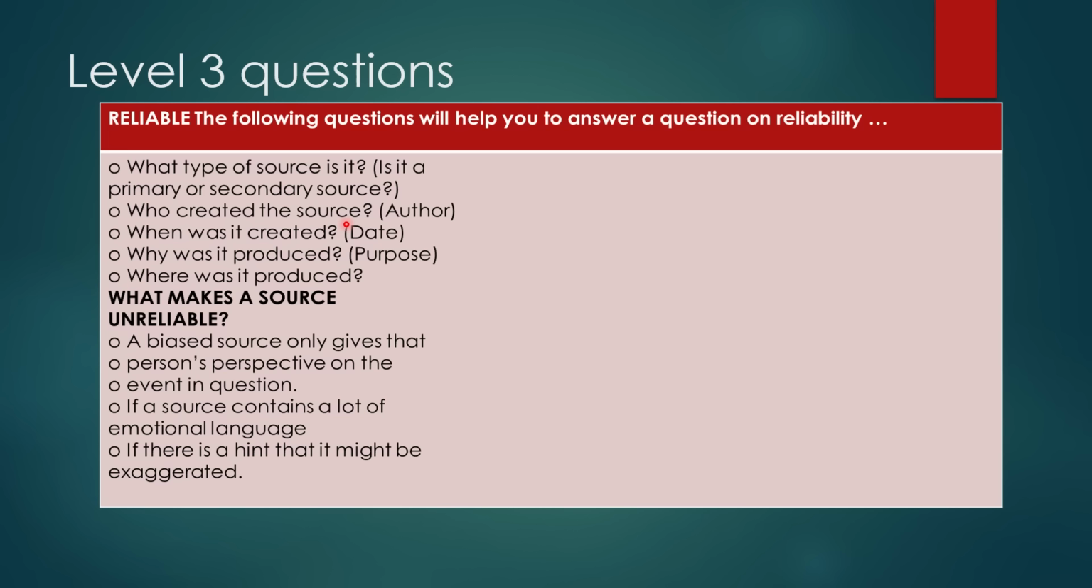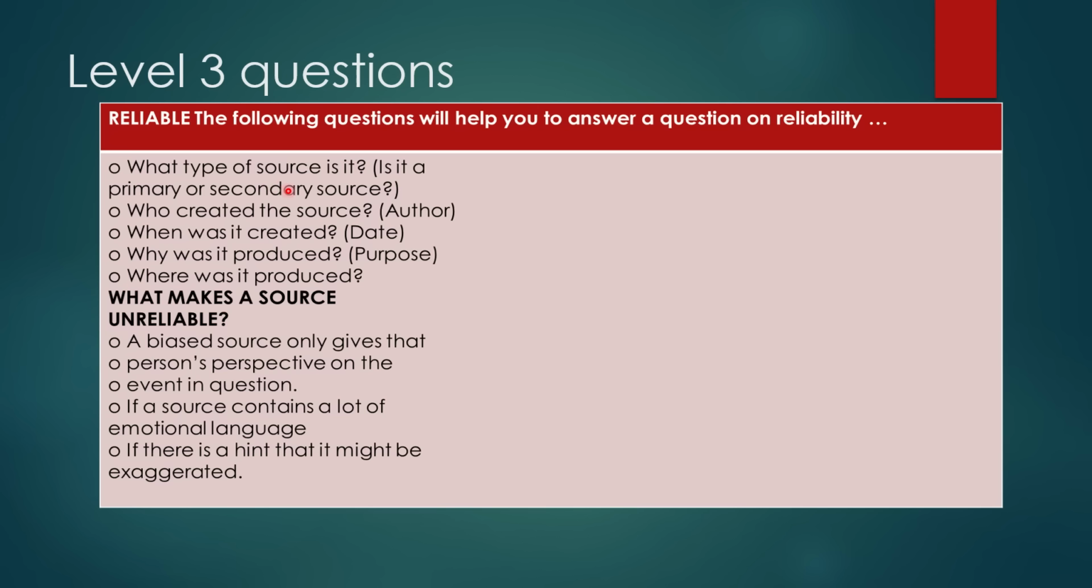You check the source: is the author there, the name of the author, the date, what was the purpose, what does the source tell you? Where was it produced? Do they provide you with that information at the top? If all of this information is there, then it means the source is reliable. But you don't just say the source is reliable and stop there. You need to provide reasons as to why you are saying the source is reliable.